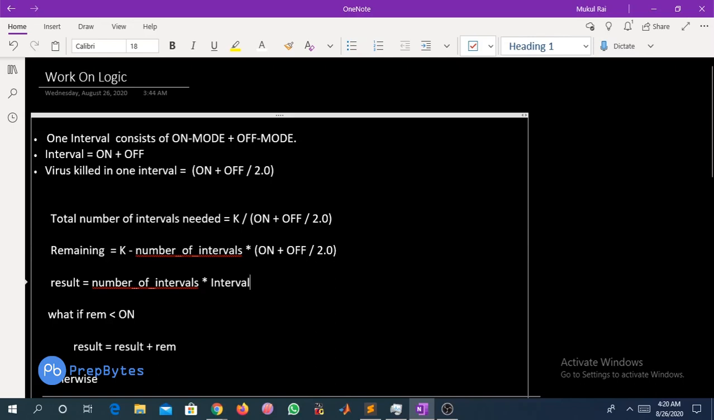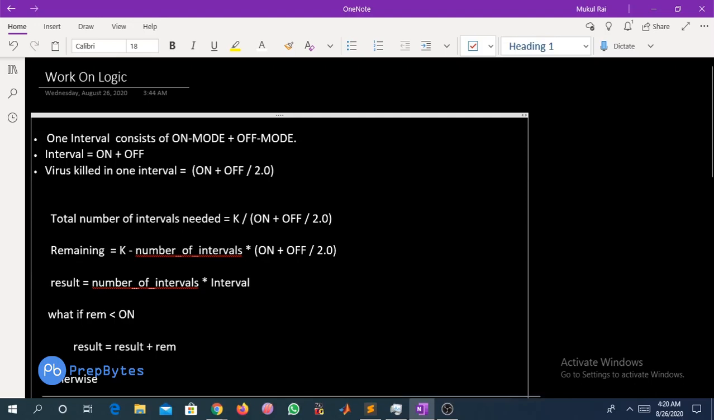The answer will be the number of intervals times the time we invest in one interval. How much time do we invest in one interval? It is on plus off. The time up to which we give the high voltage is on plus off by 2, but the time we invest for that is on plus off. So the result will be the number of intervals times the interval length, and there will obviously be some remaining part.